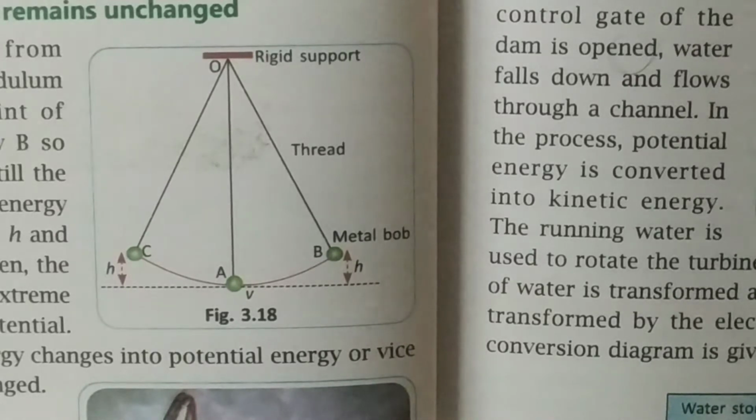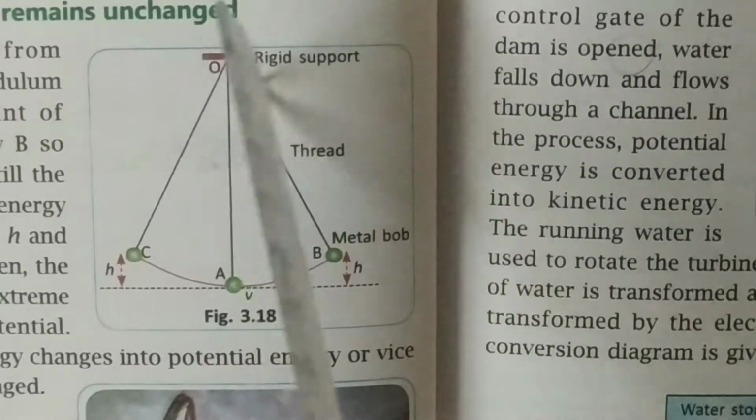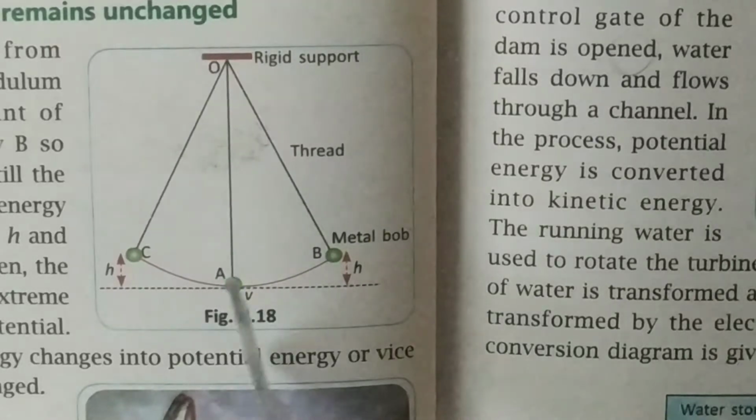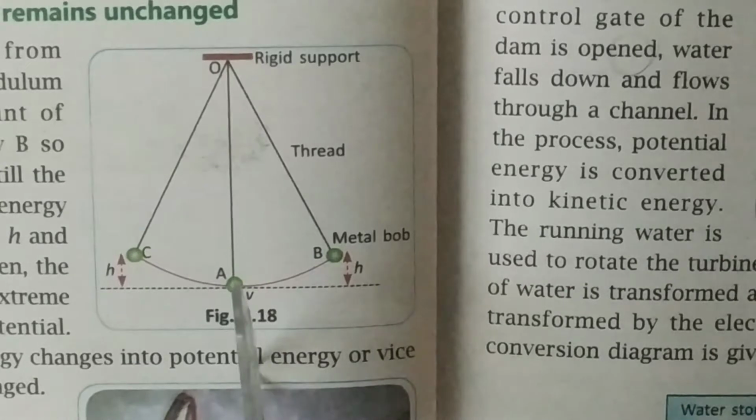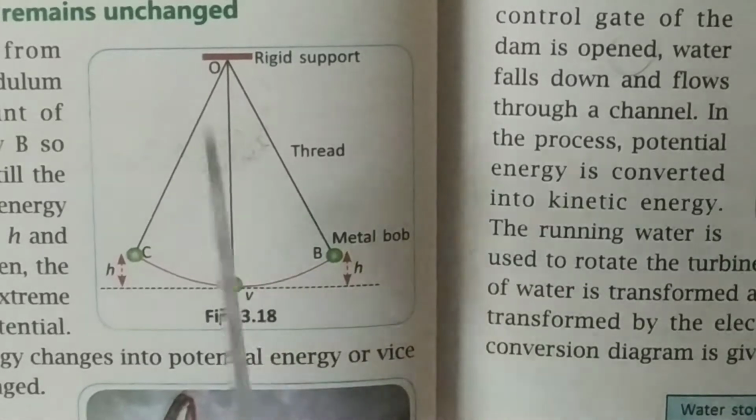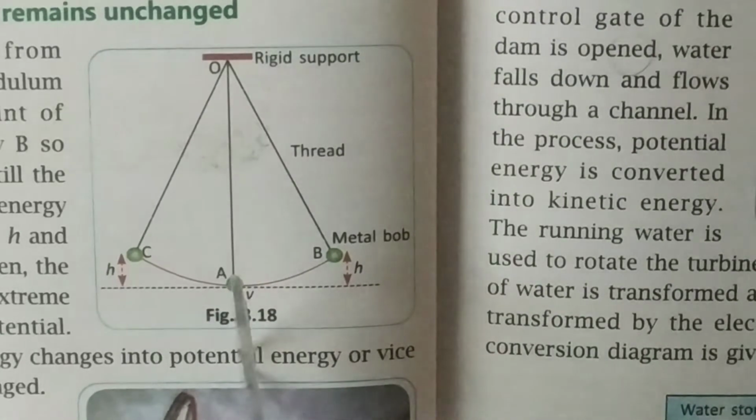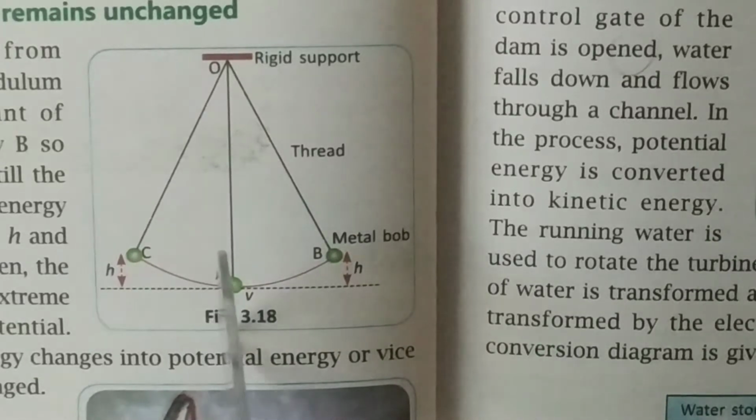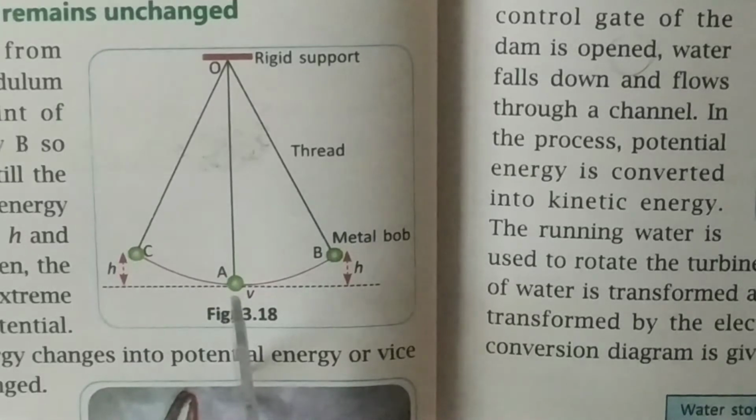So here in this figure 3.18, you can see a pendulum is given. Here you can see a rigid support is there. With this rigid support, a thread along with a metal bob. So this metal bob is heavier and is tied with a rigid support. Now this is hanging straight and let it be at rest. So when this metal bob is at rest, that means here it will be kinetic energy.